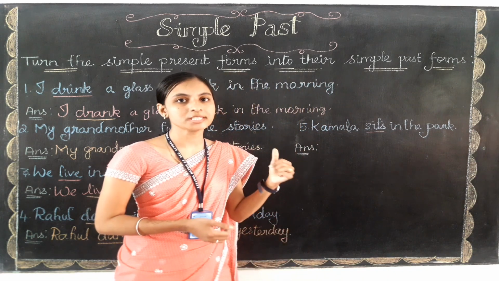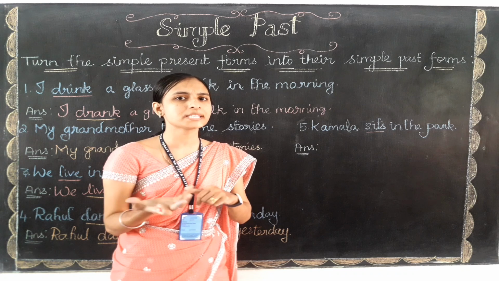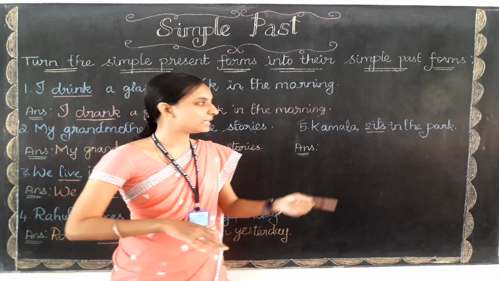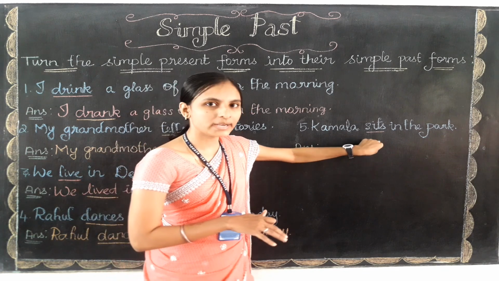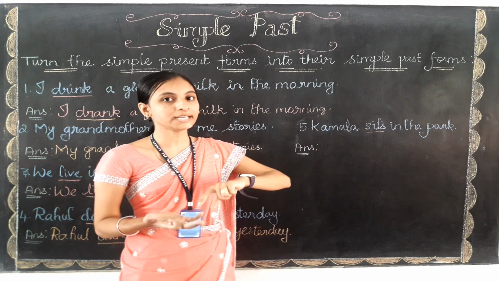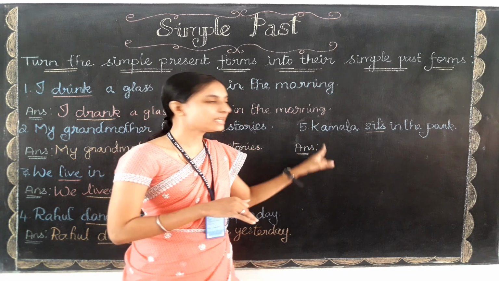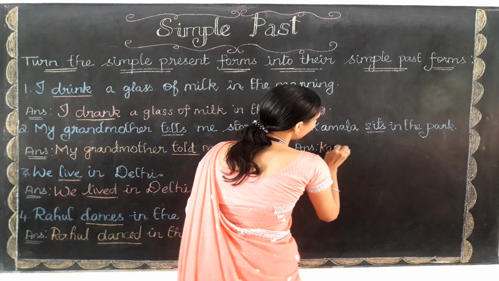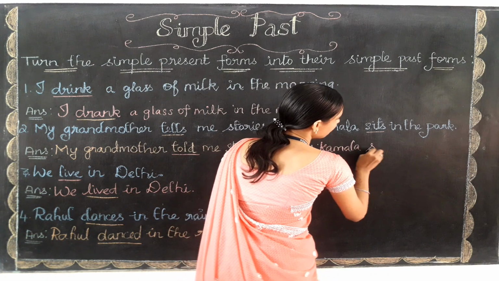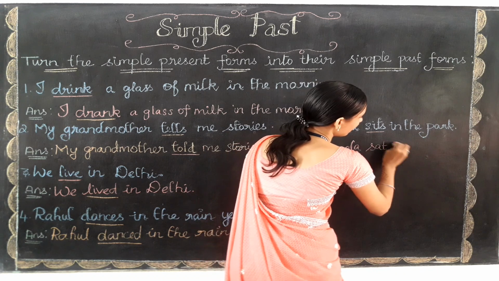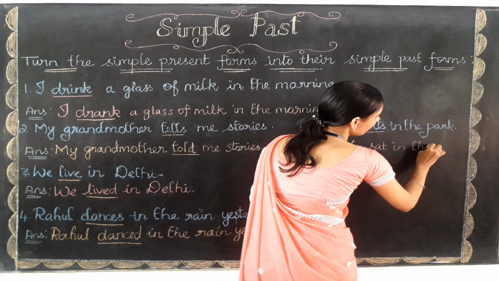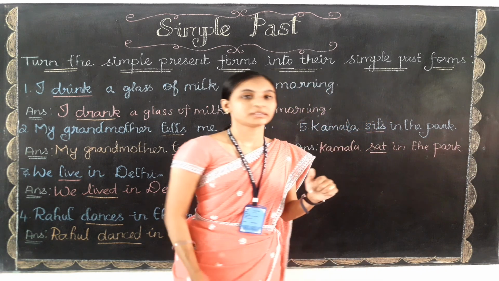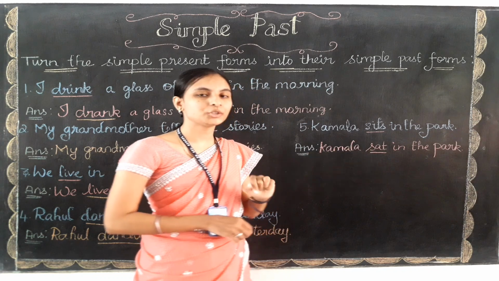Now we need to change this sits into the past form. What is the past form of sit? Yes, we learned that the past form of sit will be sat only. So the change is going to happen only in this place. In place of sit, I am going to write sat. Then all other words will come as it is. See, now the sentence will become Kamala sat in the park. So sit has been changed into sat only.